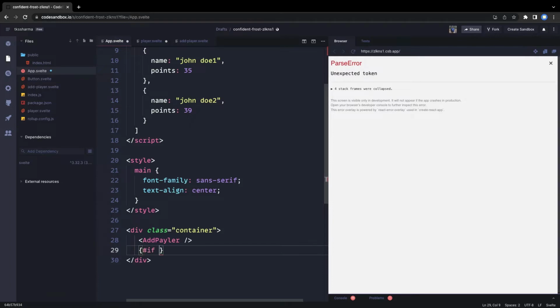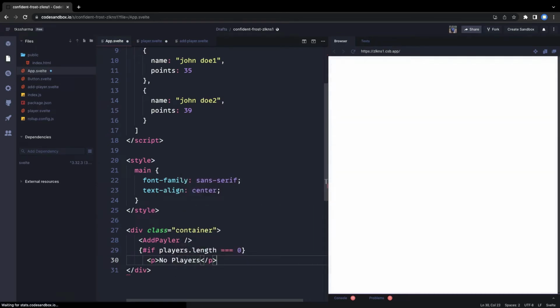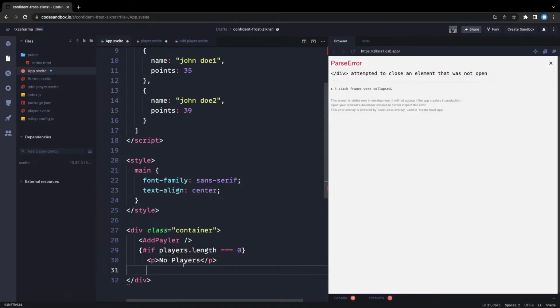If we got the players, if you can say players.length is equal to 0, that means we don't have any player. No players. And here we can do if else, right? So if this is true, then we are good. Otherwise we are going to look into the else part.